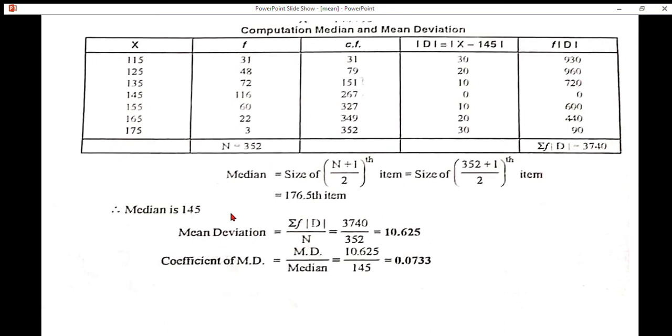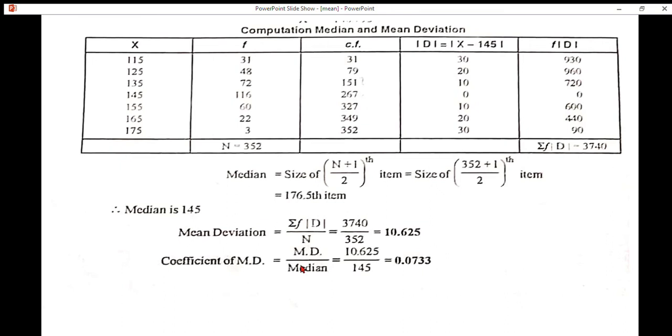Then mean deviation is equal to summation F modulus D by N. Substitute the values in the formula. It will be like this. Summation F modulus D is equal to 3740 divided by N, that is total frequency 352. If we divide this, we get 10.625. Next, coefficient of mean deviation is equal to mean deviation divided by median.